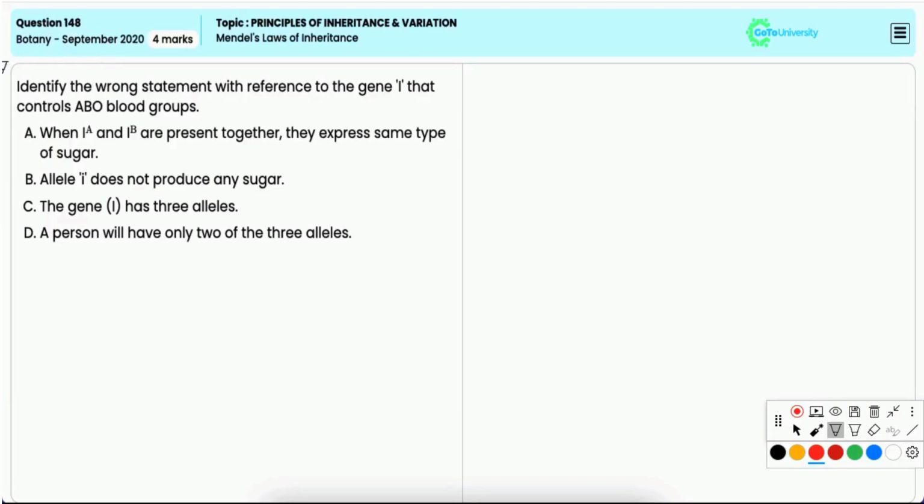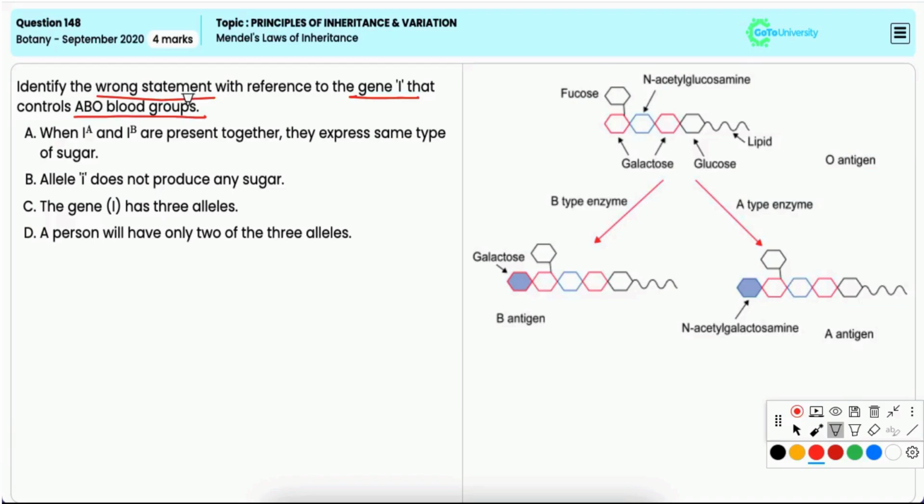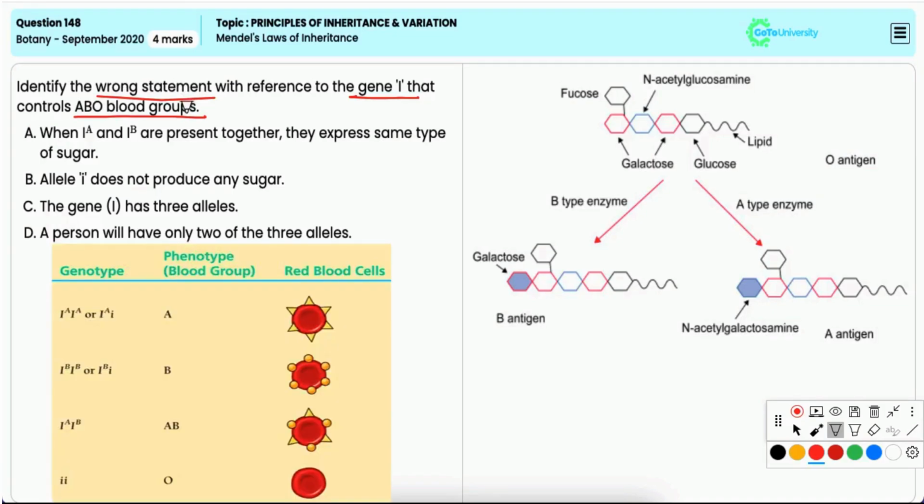In this question, you have to identify the wrong statement with reference to gene I that controls ABO blood groups. Option A, when IA and IB are present together, they express the same type of sugar.